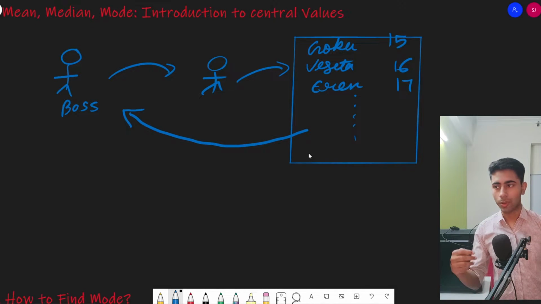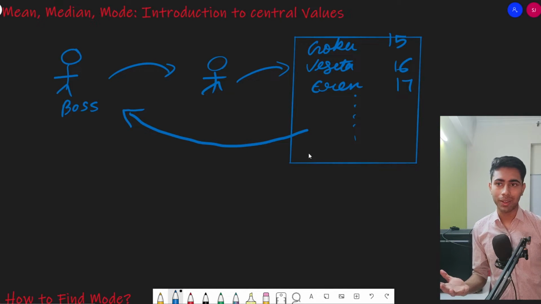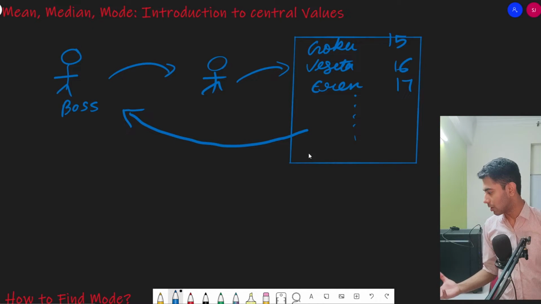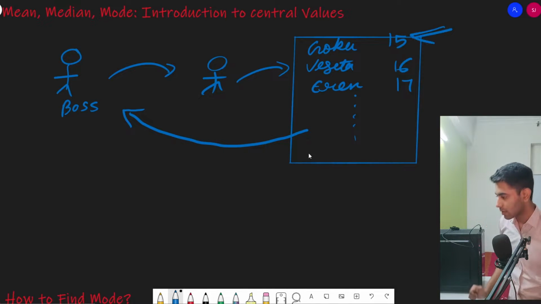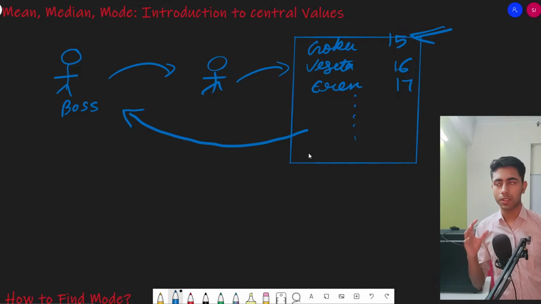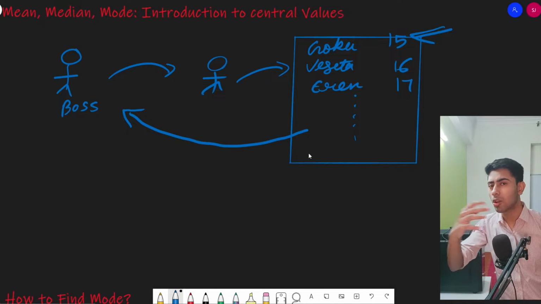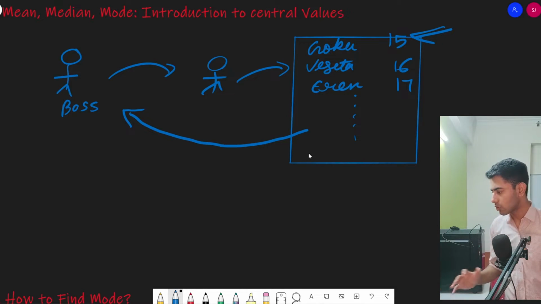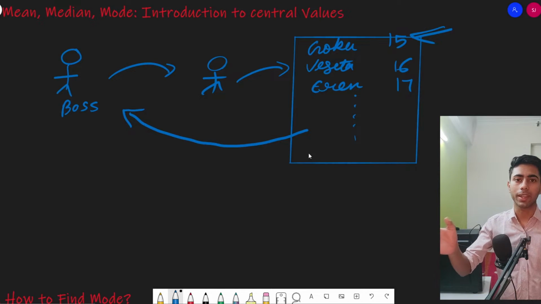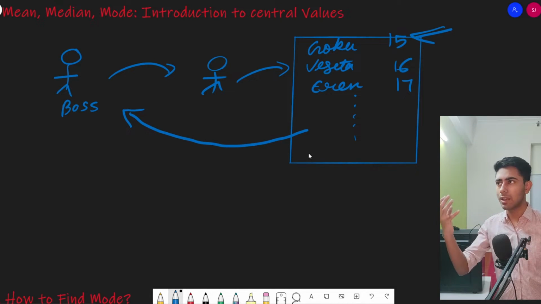The boss is either going to slap that employee, or fire that employee, or send that employee to a mental asylum. But why does it happen? It is because this data is really useless to the boss. The boss just wanted to know the normal age, or the average age, of a normal student studying in class 11. He was not interested in such a list. He was not interested in the names and the corresponding ages of the students, or in the list of all the students.